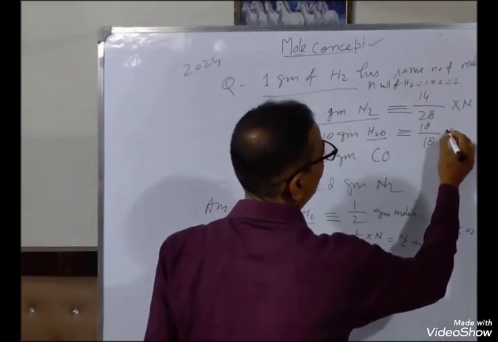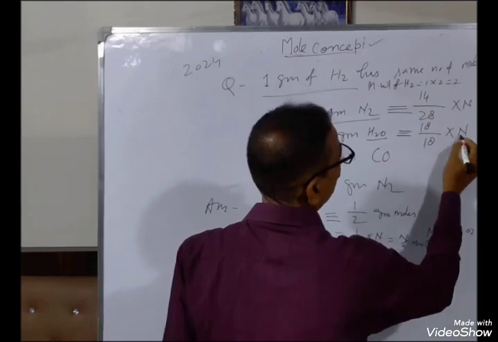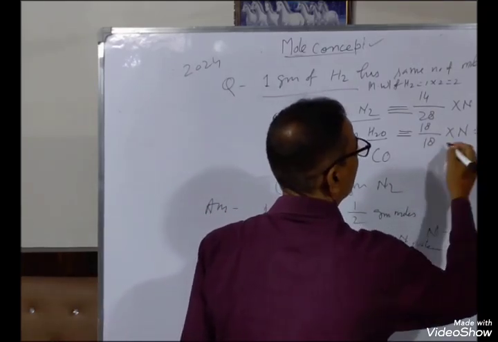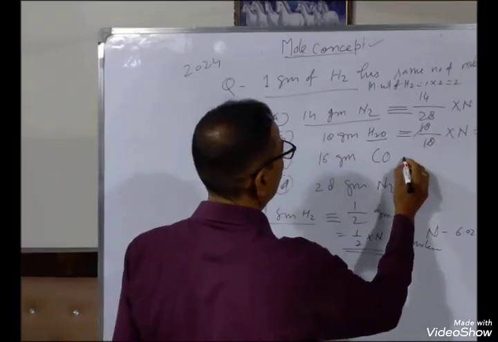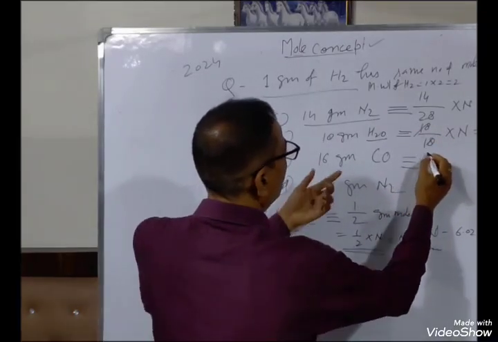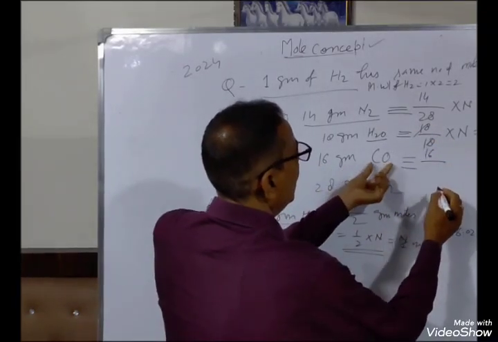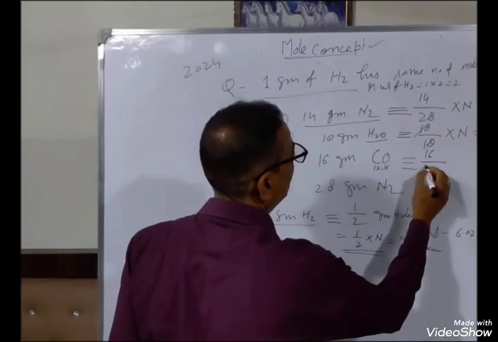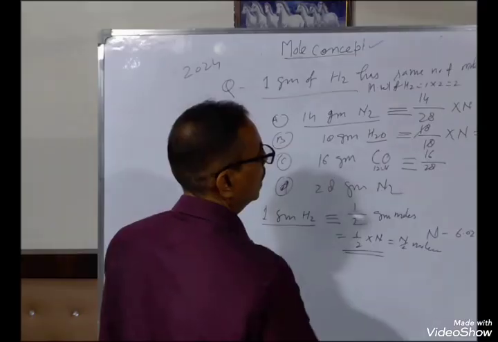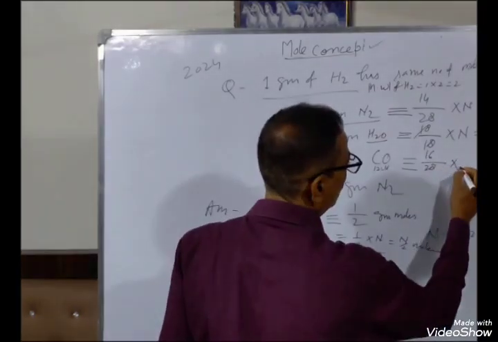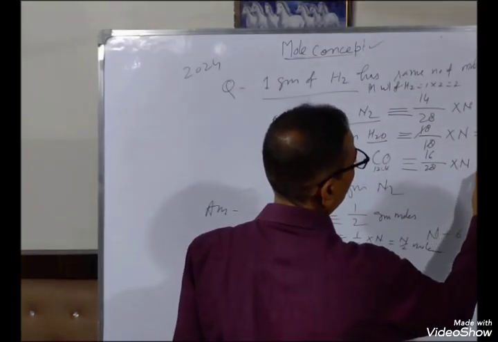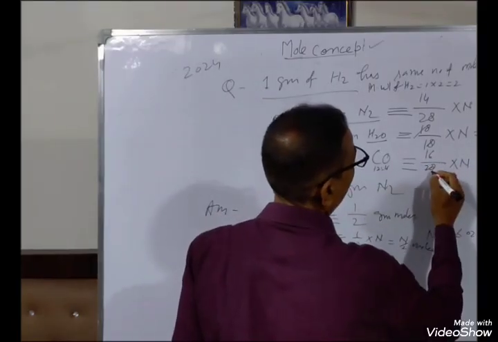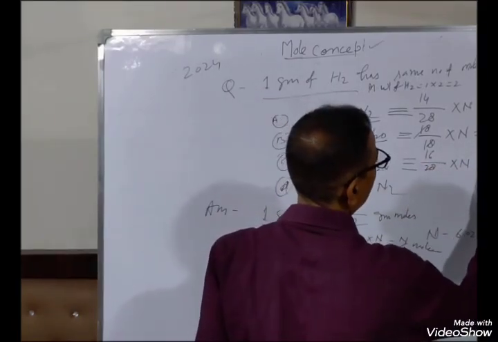The gram moles multiplied by N, so the number of molecules is N. In the case of the third, weight in grams 16 divided by CO, 12 plus 16, 28. This is the gram mole into N, so you will get 4/7 N.